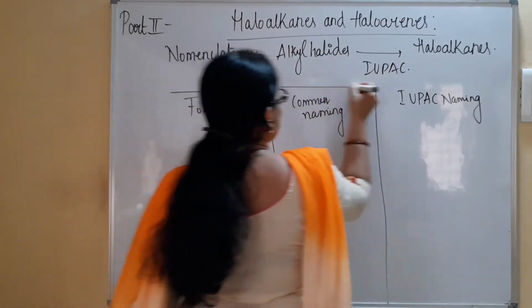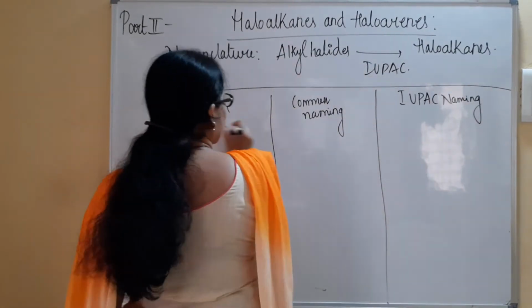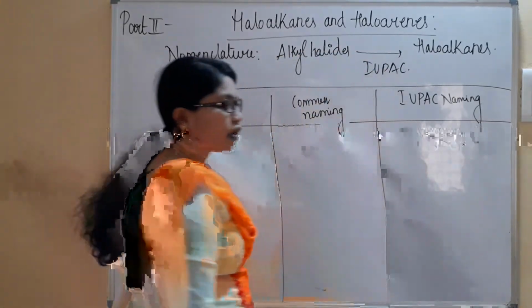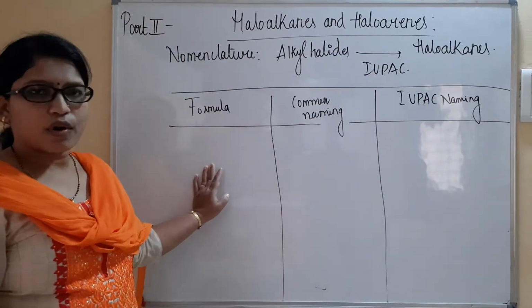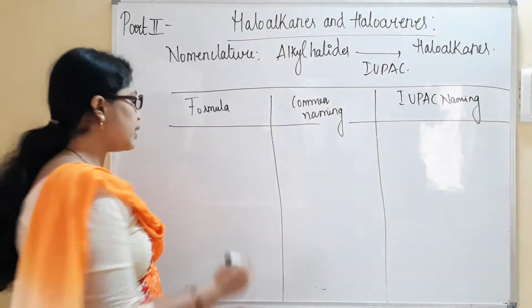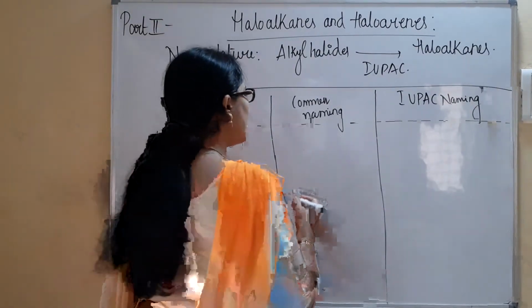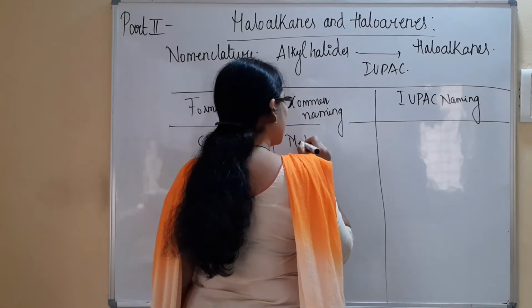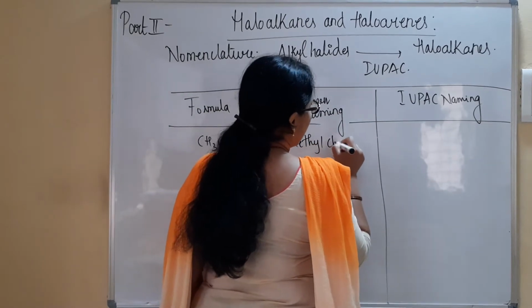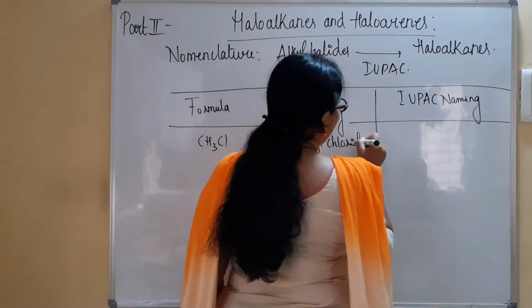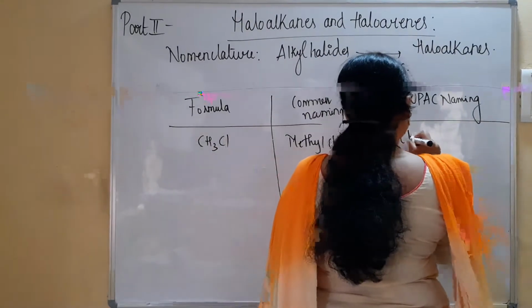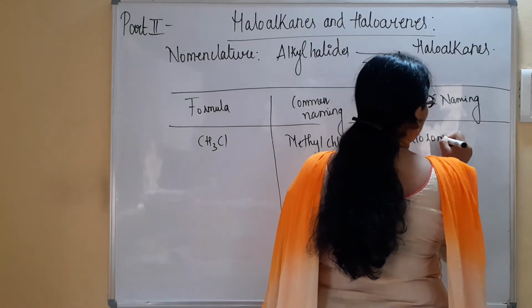So see here, if you consider the very first molecule as a formula, it will be CH3Cl, a simple molecule. This is commonly called methyl chloride, and in IUPAC it is referred to as chloromethane.